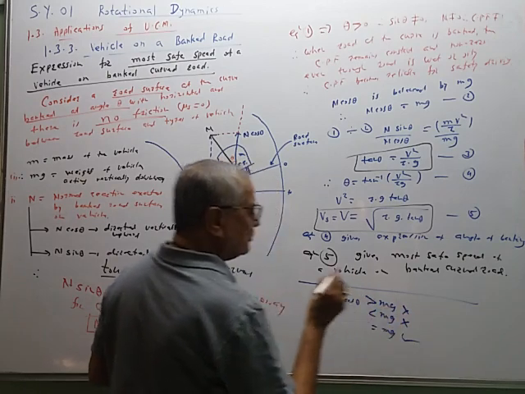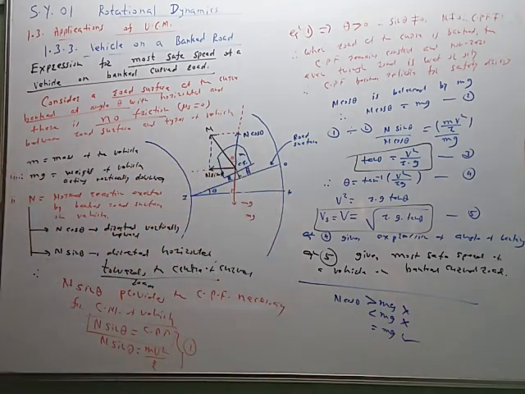This is the only case possible. These 2 cases are not possible. Why? The reason is very simple. If we consider the first case, if N cos theta is greater than mg, then what will happen? The vehicle will lift up automatically. It will leave the road surface.